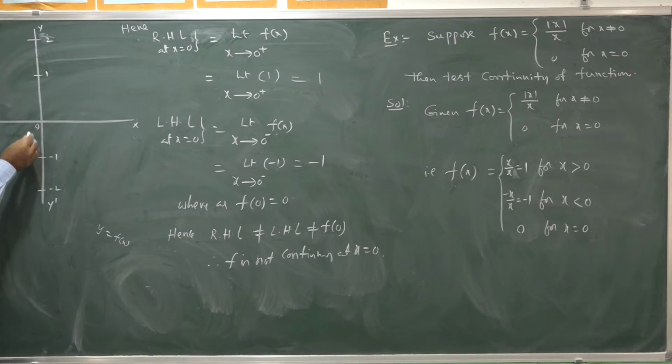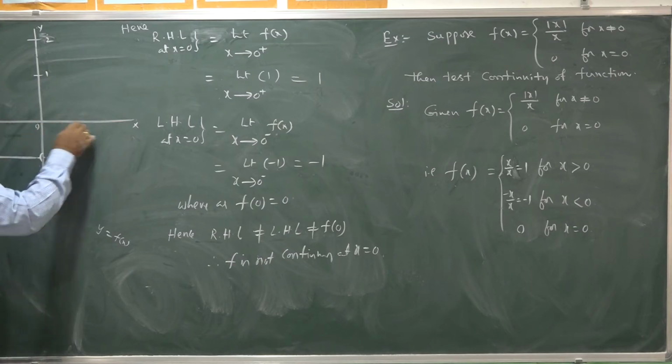F(x) is minus 1 for x being negative. So, except 0, for the remaining values it is minus 1. This distance is always minus 1. Except at 0, for 0 it is not minus 1. That is why I am excluding that point. So, until 0 and for values less than 0, y equal to minus 1.